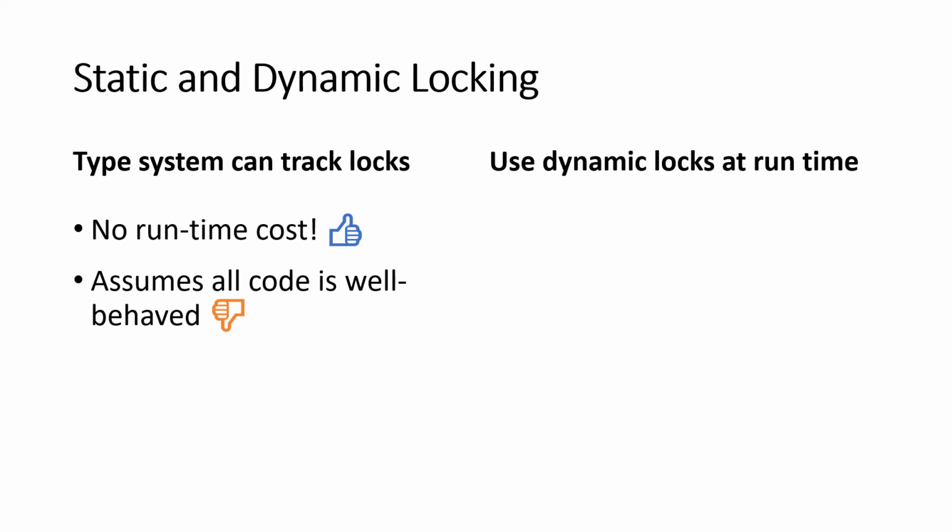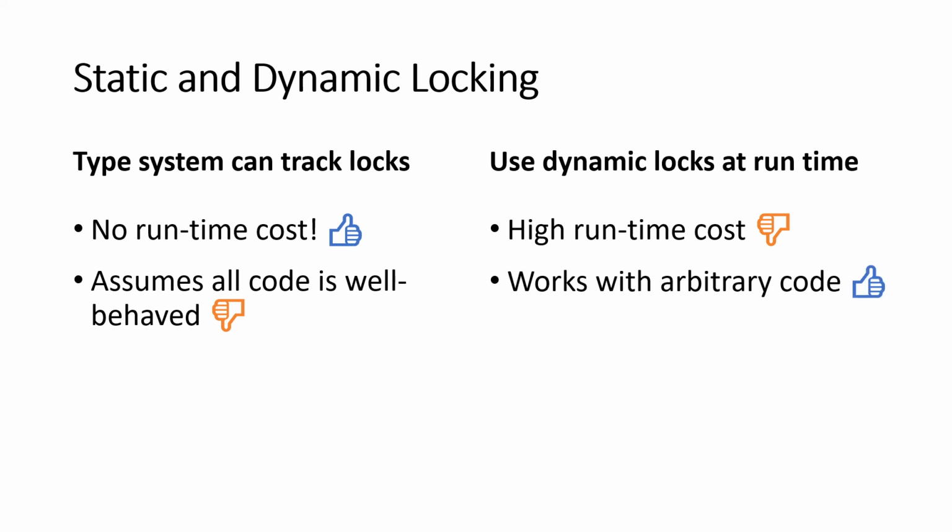We can also handle the locks dynamically at runtime. This has a potentially high runtime cost because we have to actually store what integrity is currently locked and check these locks every time we hit an entry point, but it works with arbitrary code. Because if I lock my own integrity, I can call somebody else, and I know that if they misbehave, if they do something I'm not expecting, I'll be able to detect that through the locking mechanism and stop the transaction from happening. We'd like to get both of the good parts of this with neither of the bad parts, and so we're actually going to use both.